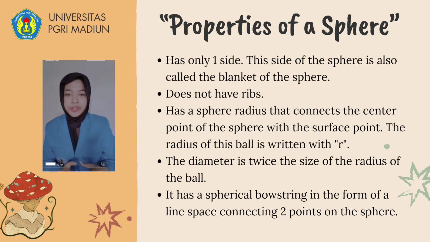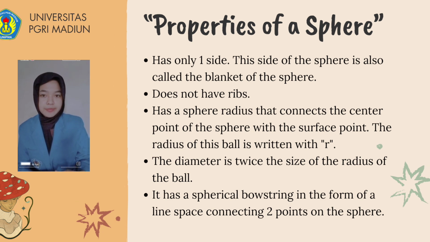Next, it does not have ribs. Next, it has a radius that connects the center point of the sphere with a surface point. The radius of the sphere is written with r. Next, the diameter is twice the size of the radius of the sphere. Next, it has a chord in the form of a line segment connecting two points on the sphere.